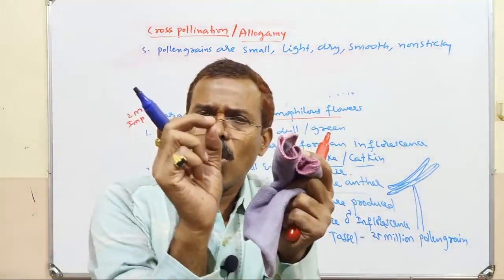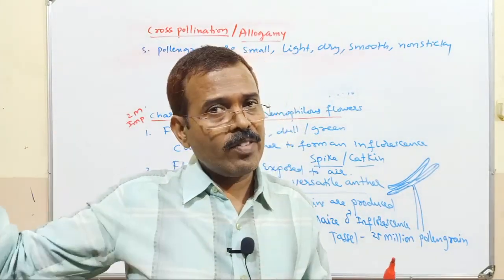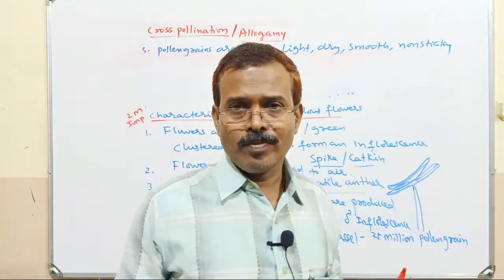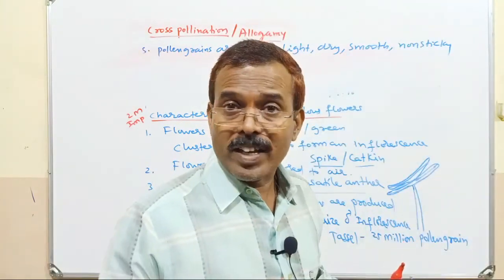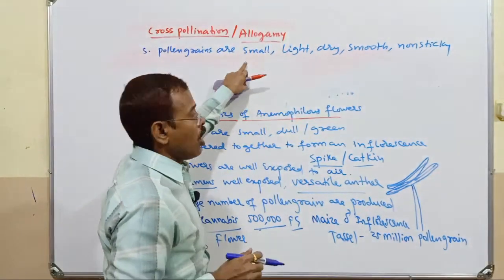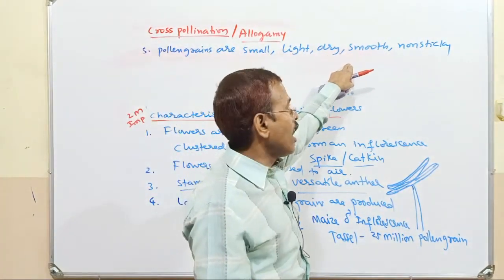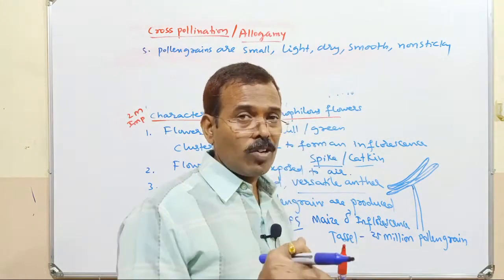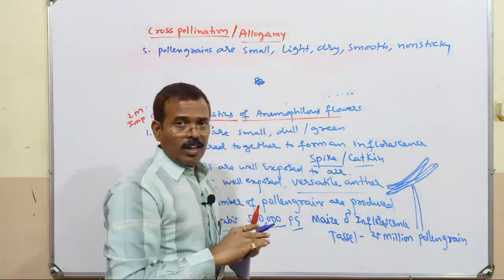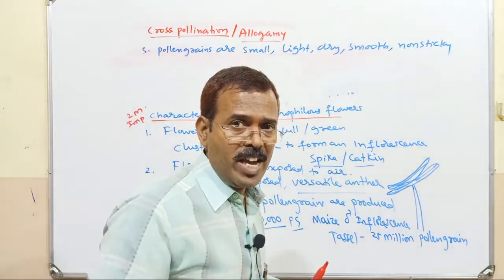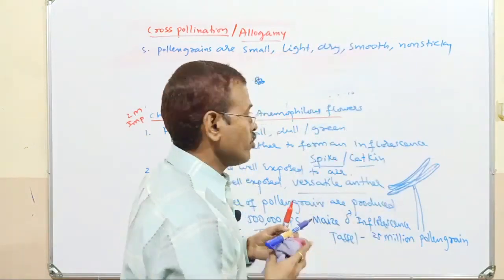Pollen grains are smaller in size. They are lighter in weight. As they are lighter in weight, they can be easily carried by the wind. If they are heavier, it is difficult for the wind to carry the pollen grains. So they are small, lighter in weight, dry, smooth, and non-sticky. If pollen grains are attached to each other, clustered, it becomes heavier, difficult to carry away by the wind. So they are non-sticky.